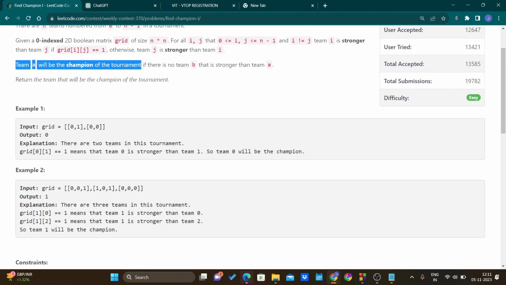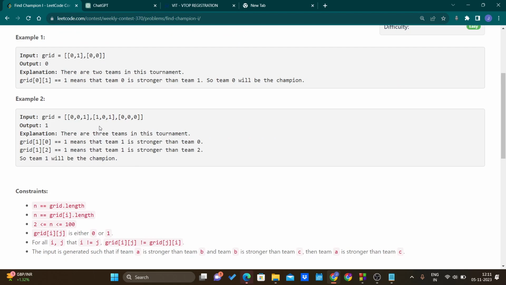Team A will be the champion of the tournament if there is no team B that is stronger than team A. Here there is no team B that is stronger than team 1. Since 1 wins all its battles, we can safely assume that. We don't have to consider this index because it's the same index, when 1 fights itself.